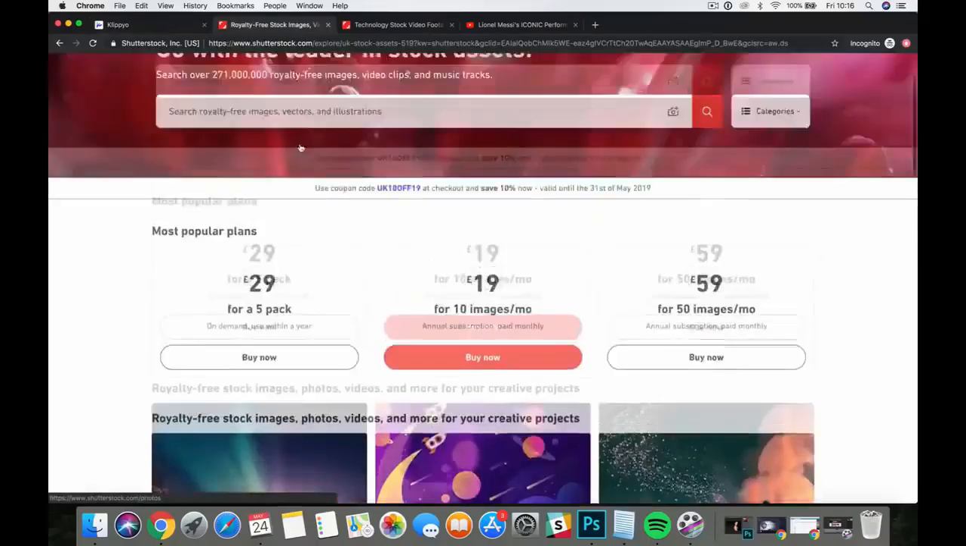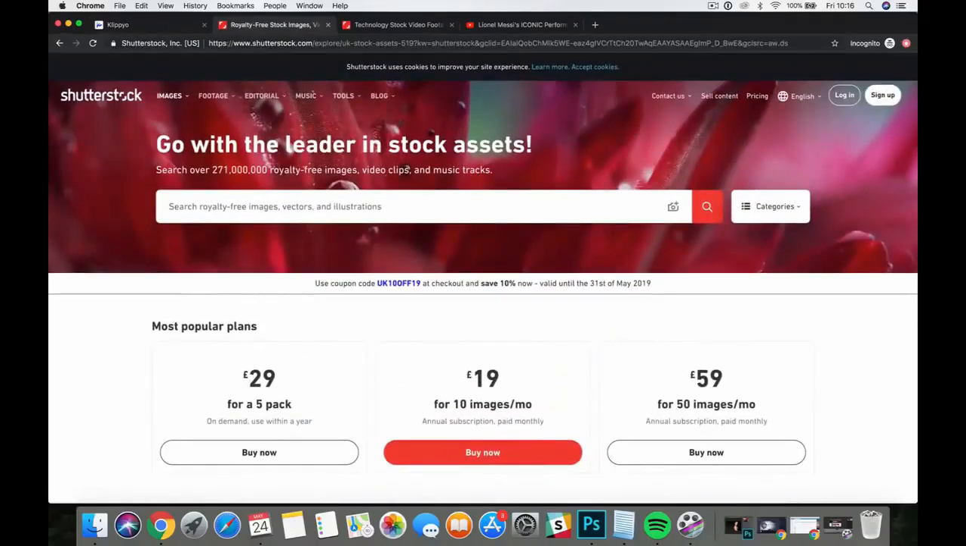Talking about Shutterstock, I want to point out a couple of things here because this is quite big. Because we've integrated with Shutterstock and we've got a very unique deal with Shutterstock for all of our Klippyo users, we've managed to get it at a massive deal.